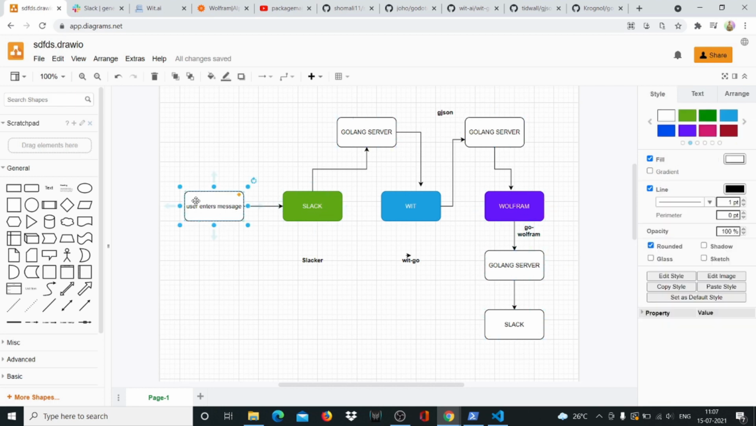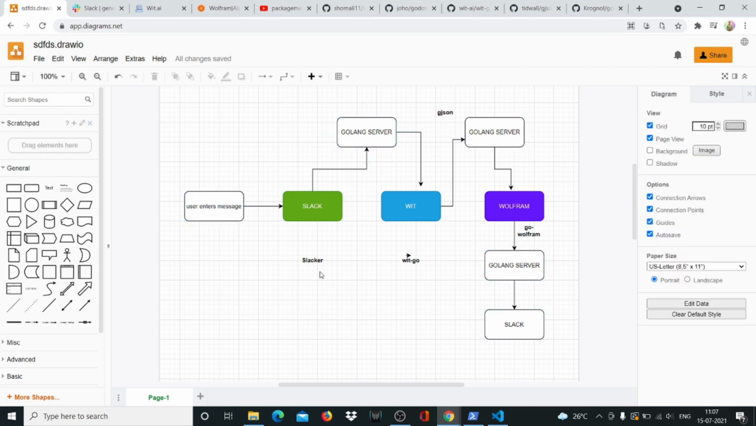So the user will enter a message. It goes to Slack, and Slack then sends the message to our Golang server. Golang server then sends it to Wit. Wit then sends it again to Golang server, and from there we can send it to Wolfram, because there's no connection between Wit and Wolfram, and Slack and Wit, right? So our Golang server is going to be the connection between all of these things. From Wolfram, we want to send the response to Slack, so it has to go through our Golang server, right? Everything, I'm sure, makes sense now.